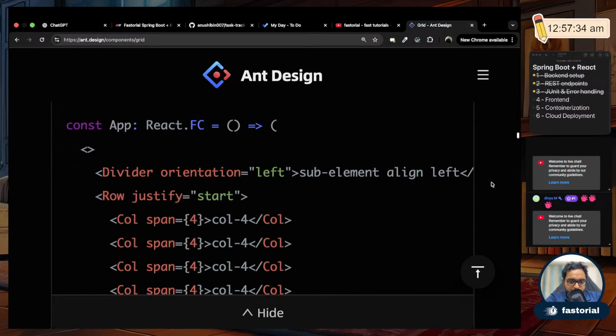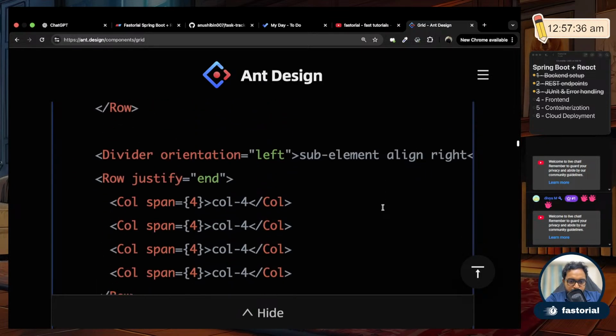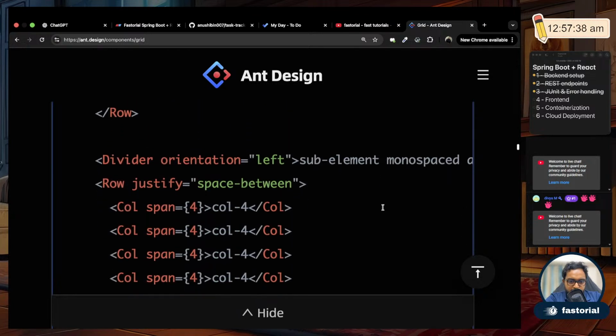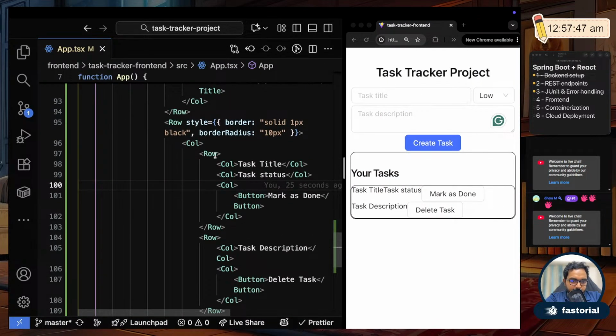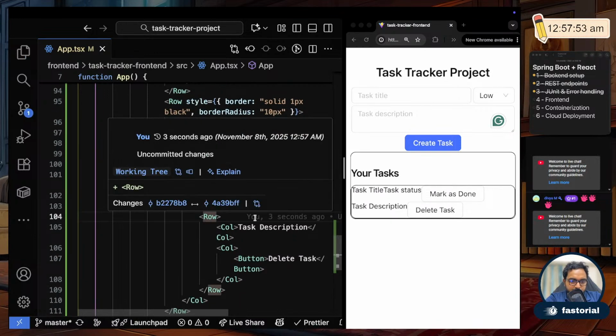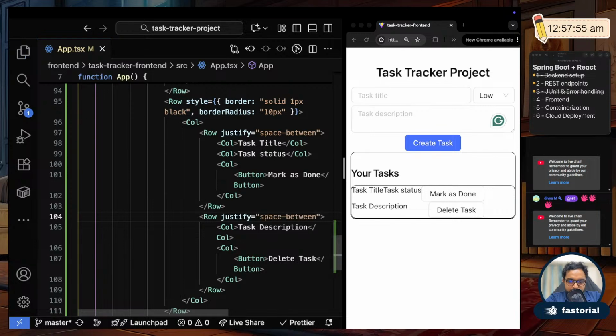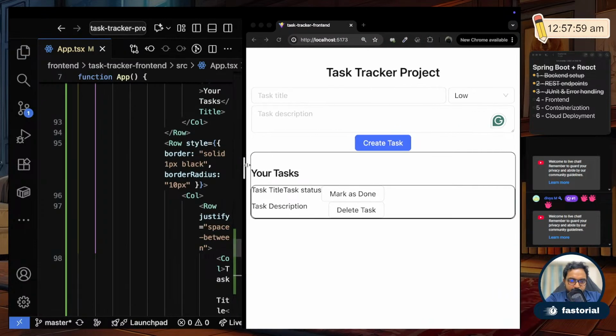If you scroll down, you see the monospaced element justifies with space between. So I'll copy this, and inside this row I need that space between. Similarly inside this row also I need space between. If I make it bigger, probably you'll see.